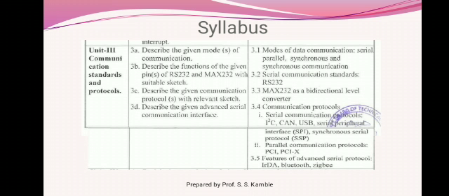So for doing serial communication, we need serial communication protocols, that is I2C, CAN protocol, USB means universal serial bus, then serial peripheral interface, that is SPI protocol, synchronous serial protocol SSP. Then after that we have to discuss parallel communication protocols, that is nothing but PCI, PCIX features. And after that we have to discuss the features of advanced serial protocols such as IrDA, Bluetooth, Zigbee, etc.